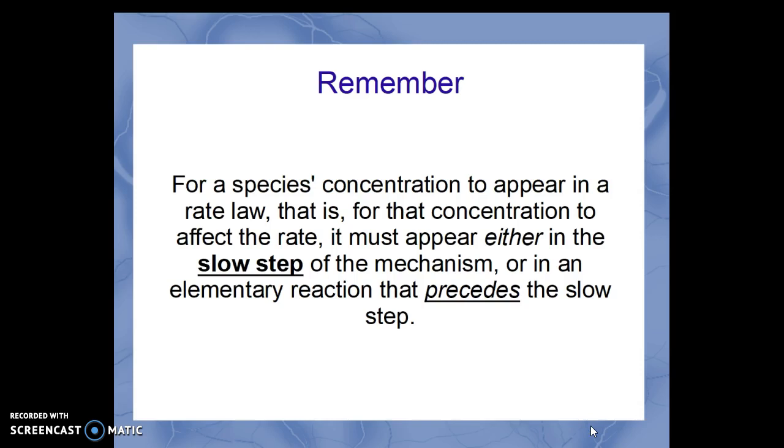Remember, for the concentration of a species to appear in a rate law, that is, for that concentration to affect the rate of the chemical reaction, it has to appear either in the slow step of the mechanism or in some elementary reaction that precedes the slow step. Either one is possible, and either one can give us a species that would appear in the rate law.